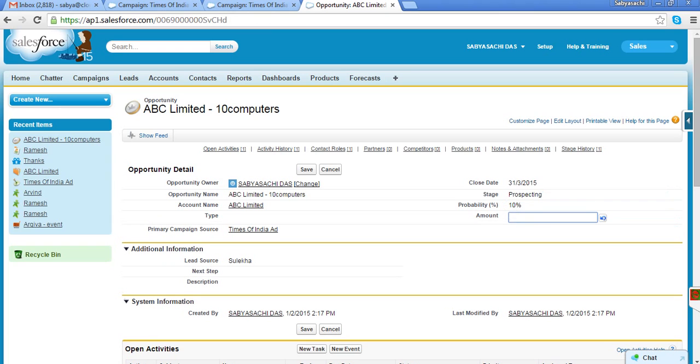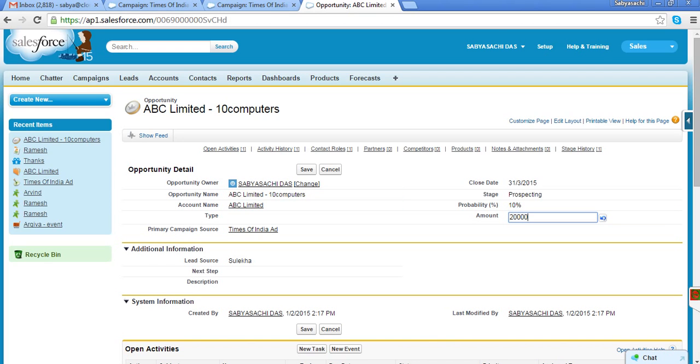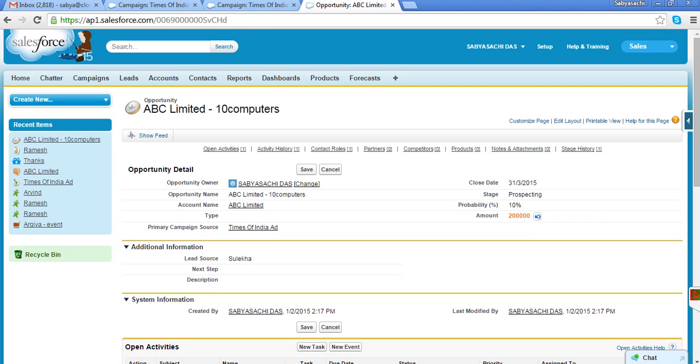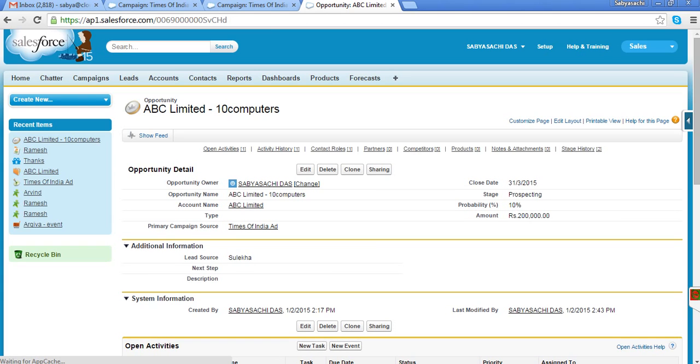Amount, a very important field. I as a salesperson need to tell my company how much revenue I am going to generate after selling these 10 computers. So I am saying after selling 10 computers, I will generate 2 lakhs of revenue, right? So this is my projection of how much revenue I am going to generate, and then the lead source and all, and I save it. So this is my opportunity object.